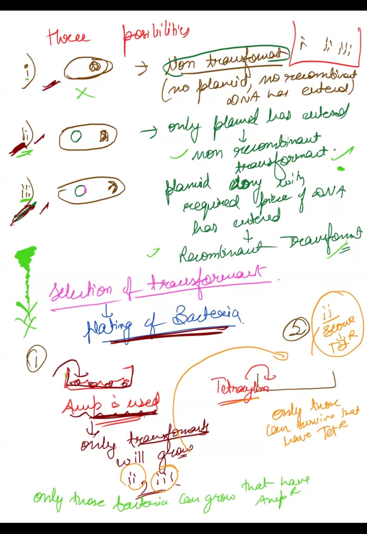Now you take the second and third bacteria and put them on a plate which has the tetracycline antibiotic. Here you have used tetracycline, so only those that have tetracycline resistance will survive. Now who will have tetracycline resistance? Only the second one. Why not the third? Because in the third you have inactivated the tetracycline resistance by adding the foreign DNA into it, so they will also be dead. So you have separated all of them, the first one, the second one and the third one. Tell me, did you understand?